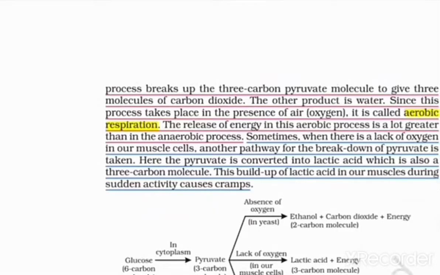Here, pyruvate is a 3 carbon molecule. It undergoes oxidation to release carbon dioxide. The other product is water. Since this process takes place in the presence of oxygen, it is known as aerobic respiration. The release of energy in the aerobic process is greater than in the anaerobic process. There is a lack of oxygen in muscle cells.